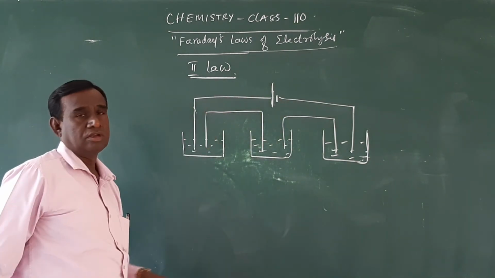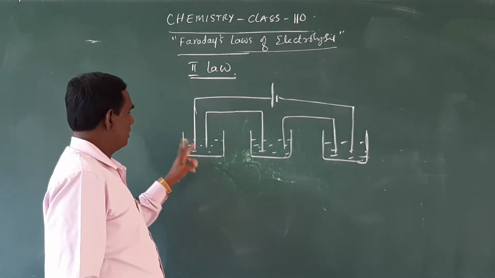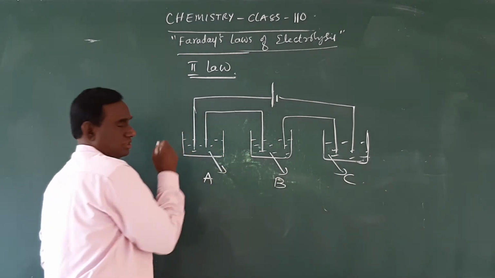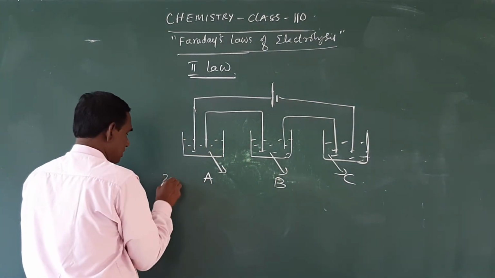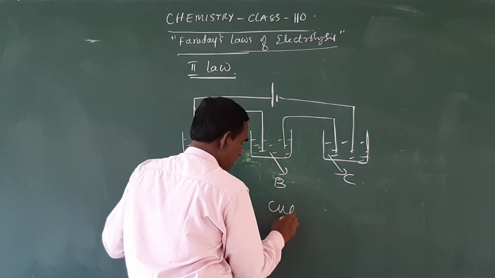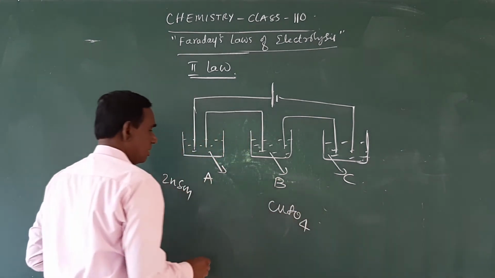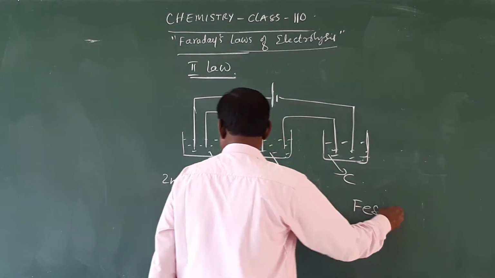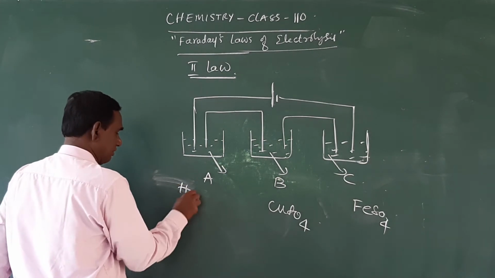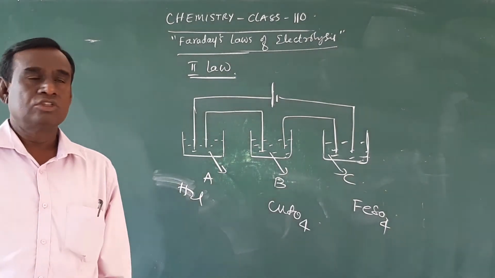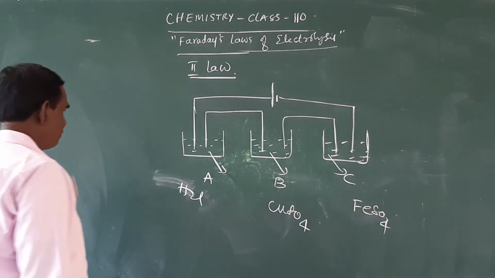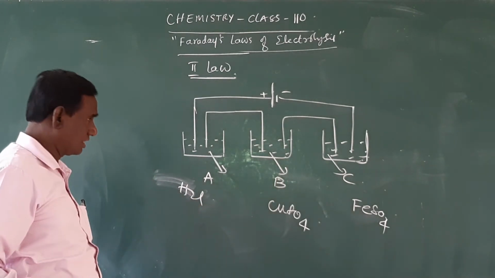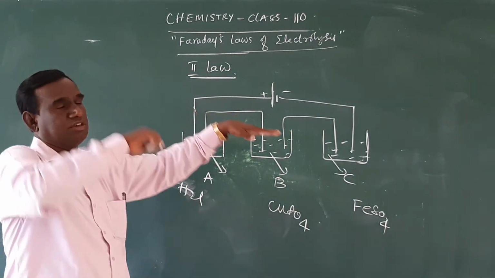So that means when A, B, C are 3 electrolyte solutions, for example, first one zinc sulfate, copper sulfate, and then ferrous sulfate, like this. Or even if you take HCl solution, very simple HCl. So here, what it means, you see, it is a series connection.